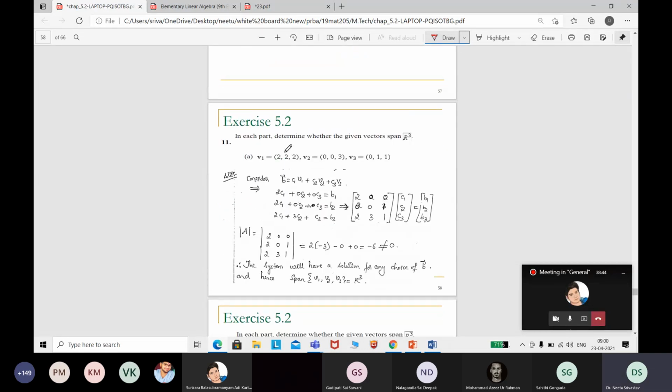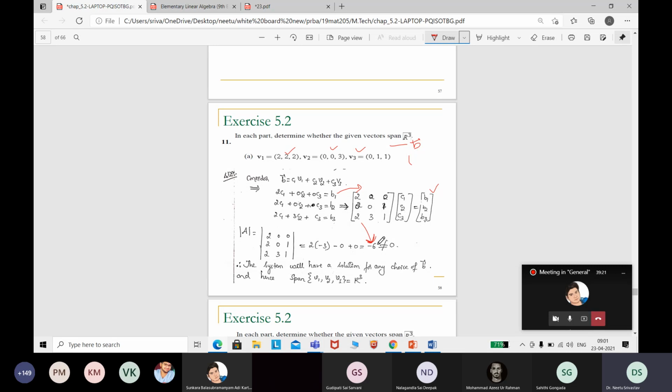Now this is another question. The same procedure, V1, V2 and V3. The span is given. Let us make a choice for a vector B in R3, with components B1, B2, B3. Frame the system of equations, form the augmented matrix, and simplify it. The determinant method is quite simple. If the determinant is 0, then you can say that it is not spanning.